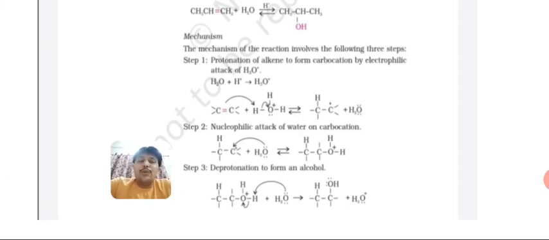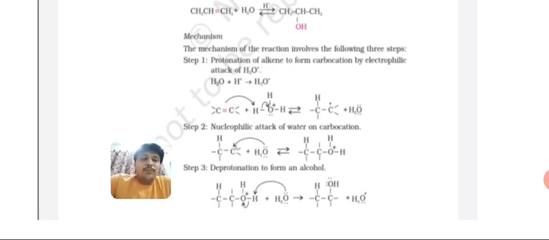So during deprotonation, again we just repeat the product of the second step as a reactant of the third step. Here it combines with H2O. One H is removed with H2O to form a hydronium ion, that we again use in the first step. So that repetition is going on. Clear?